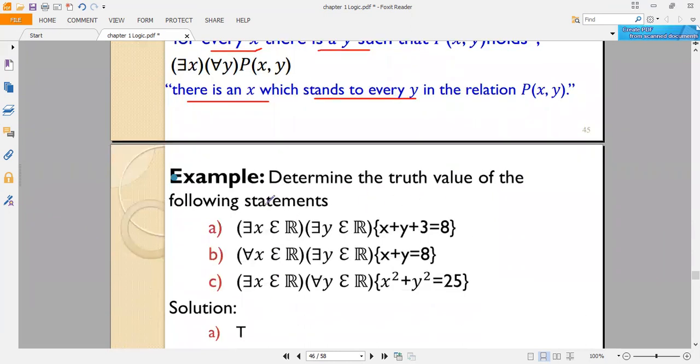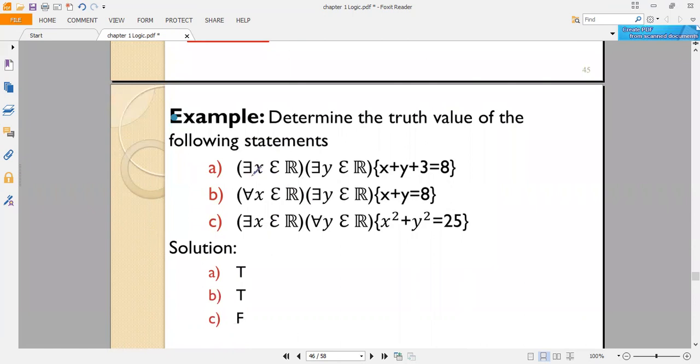To determine the truth value of the following statements. There exists x element of real numbers and there exists y element of real numbers such that x plus y plus 3 is equal to 8. So there exists x, there exists y. Finding one example is enough. Taking x equal to 1, y is equal to 4. So it's one example that makes this statement true.